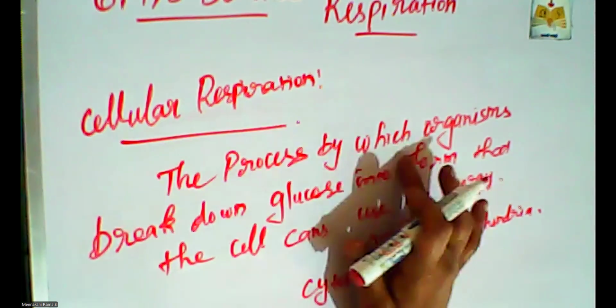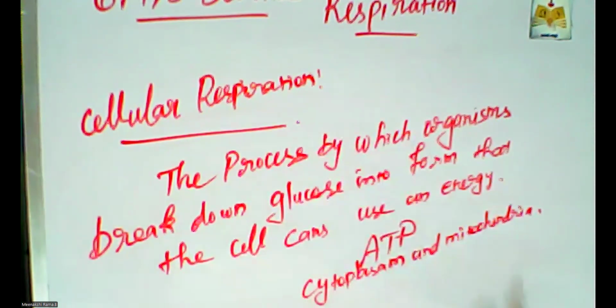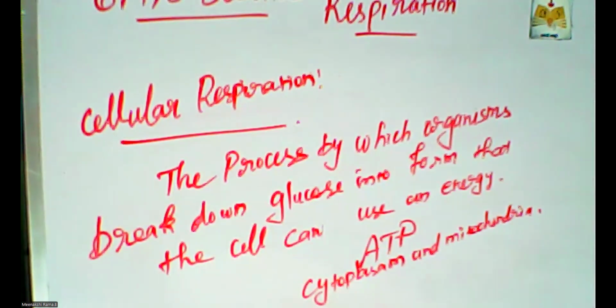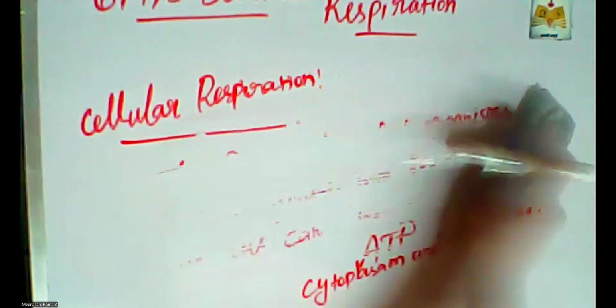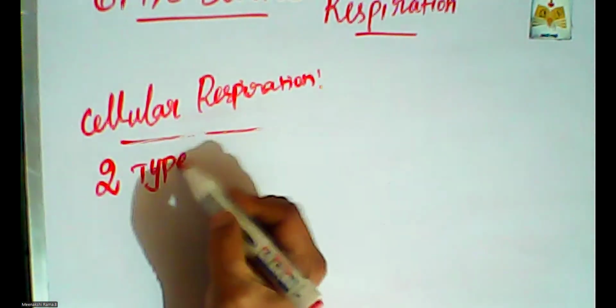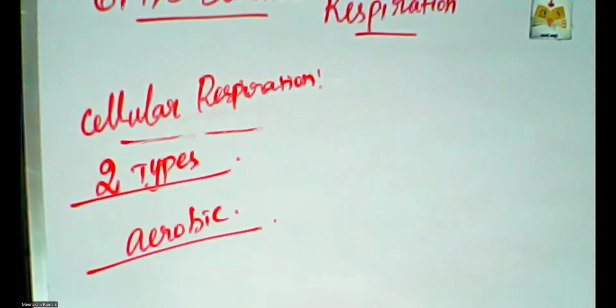So the process by which organisms break down glucose into a form the cell can use as energy is cellular respiration, and it is done in the cytoplasm and mitochondria of the cell. One is aerobic respiration.